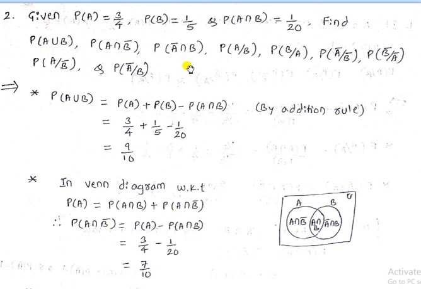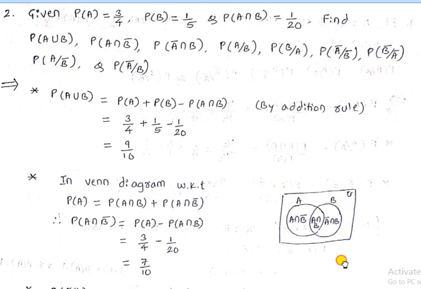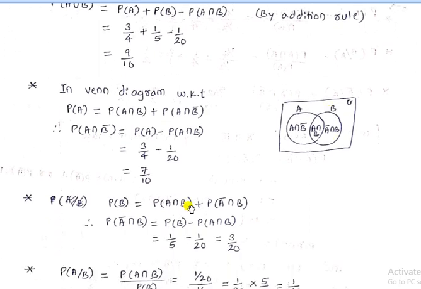Next one, A bar intersection B. Again use the Venn diagram here. A bar intersection B belongs to the circle B. Therefore we express the term as P of B is equal to probability of A intersection B plus probability of A bar intersection B. Shift this term to the left-hand side and substitute the values of P of B and P of A intersection B, which gives 3 divided by 20.